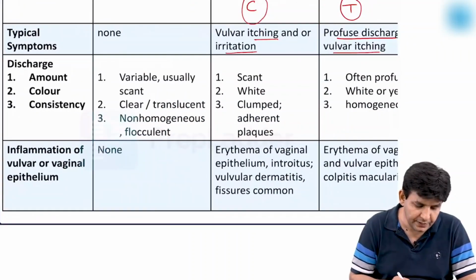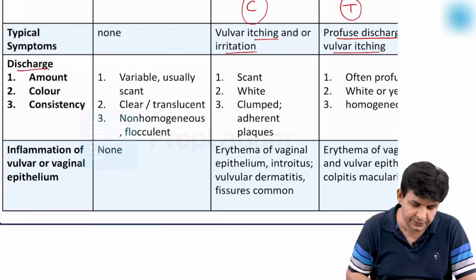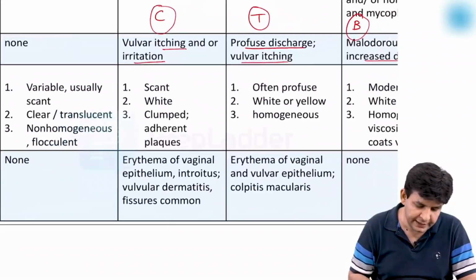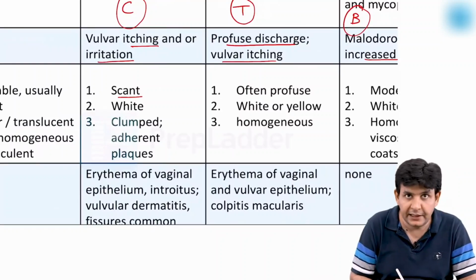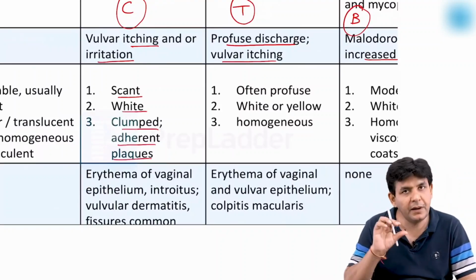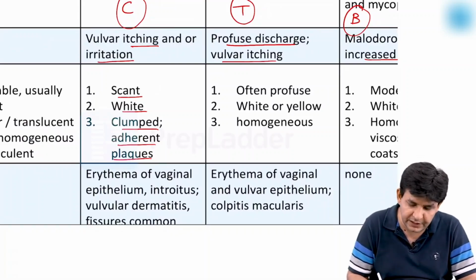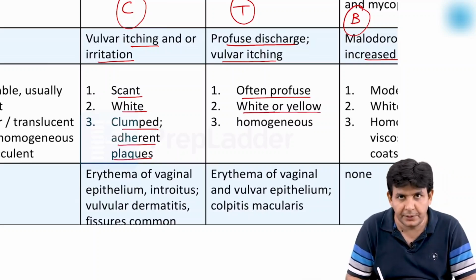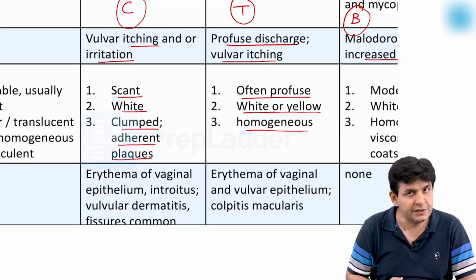Now coming to the discharge amount, color, and consistency, that is ACC. So in the case of Candida, the amount is scanty. Okay, the color is white, and mostly it is in the form of what? Plaques. Clumped adherent plaques are there. Whereas in Trichomonas, often a profuse discharge, white or yellow in color, even greenish, fine, and it is homogeneous.